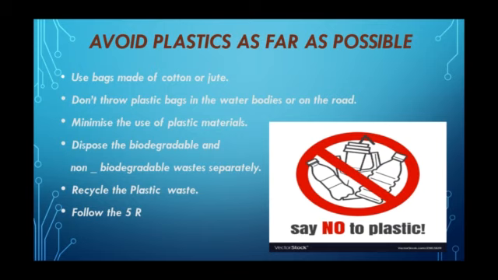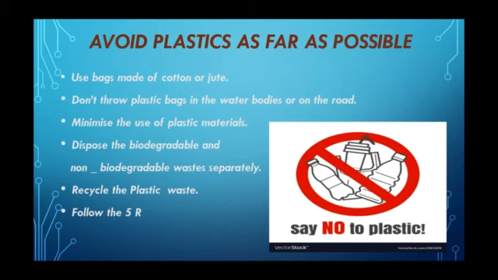So what we have to do? As a responsible citizen, we have to avoid the usage of plastic as far as possible. But how? There are some points given for you which you can follow in your life in future. By that, you can avoid the usage of plastic as far as possible. Use bags made of cotton or jute while going for shopping. Do not throw plastic bags in the water bodies or on the road. Minimize the use of plastic materials. For example, use a steel lunch box instead of a plastic one.